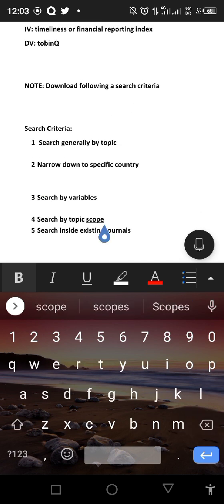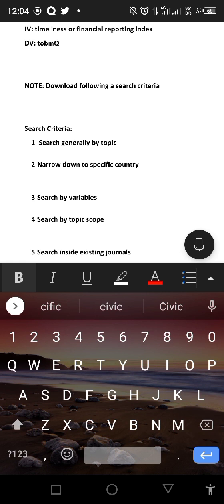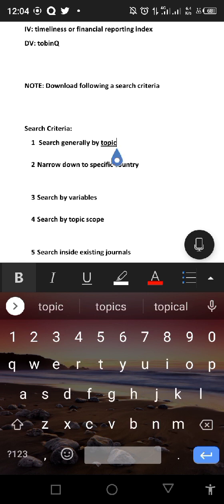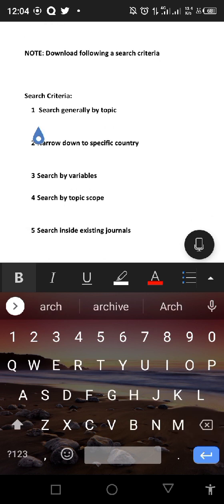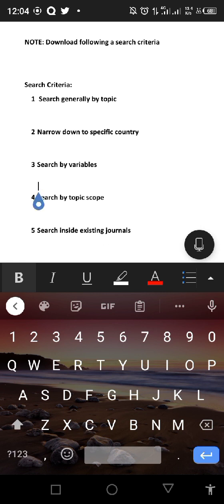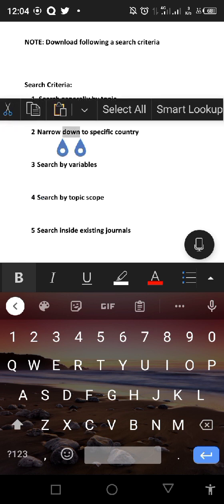Let's take for instance, after searching generically by topic, we do not see enough journals that could be useful to what we want to work on. We need to search further by narrowing down to specific country.